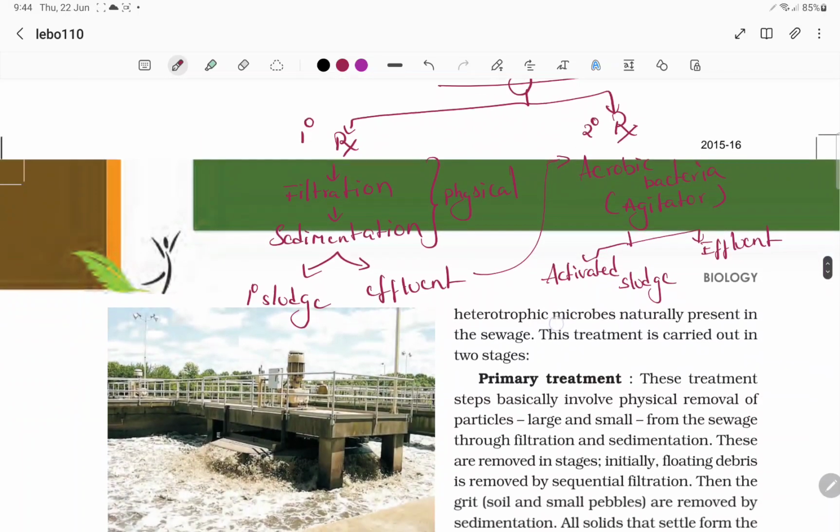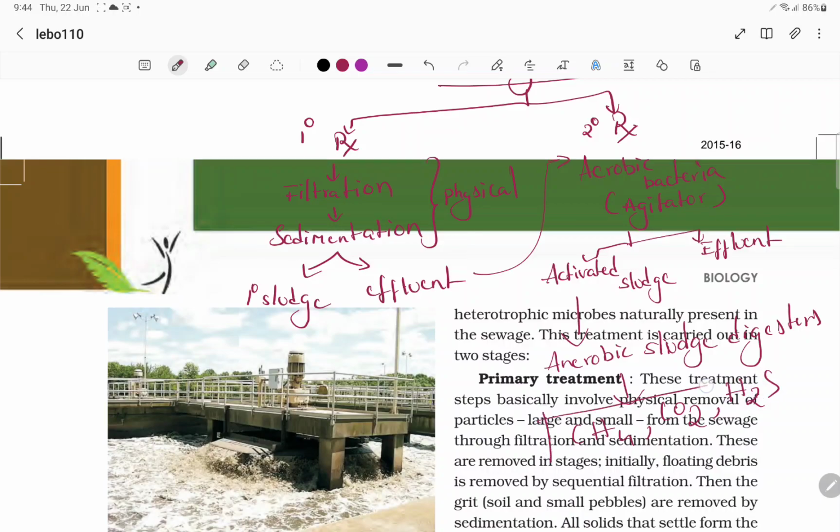Coming to the activated sludge, we are sending this activated sludge to anaerobic sludge digesters. In the anaerobic sludge digesters, CH4 methane, CO2 and hydrogen sulfide gases are produced.